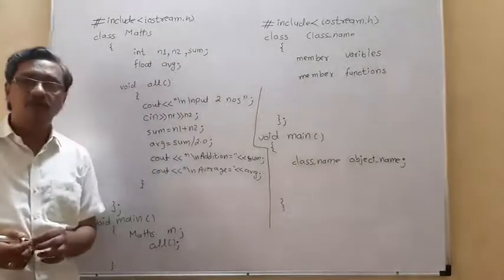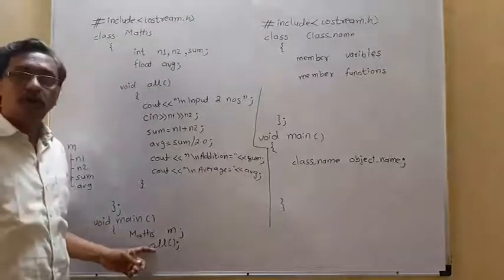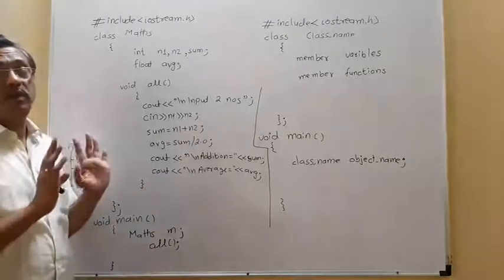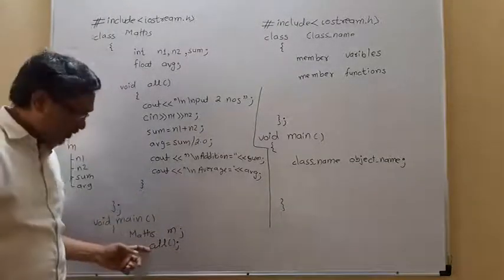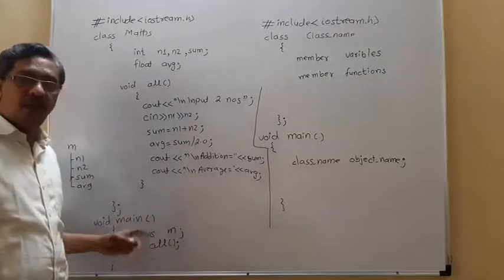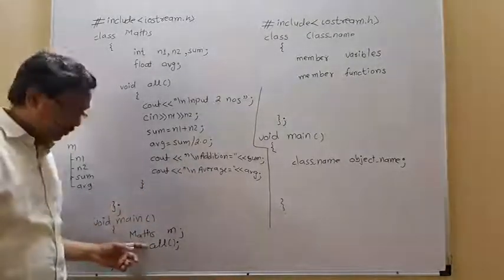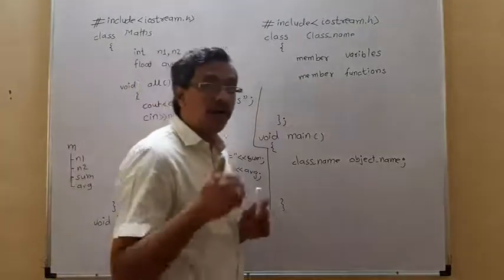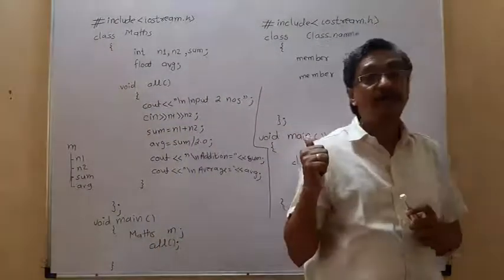We give the name of the function, that is all. So when this statement is executed, it indicates go to execute the function all. When this statement is executed by the compiler, right now it is generating an error. Suppose this statement is executed, it indicates go to execute function all. But here all is not a function.